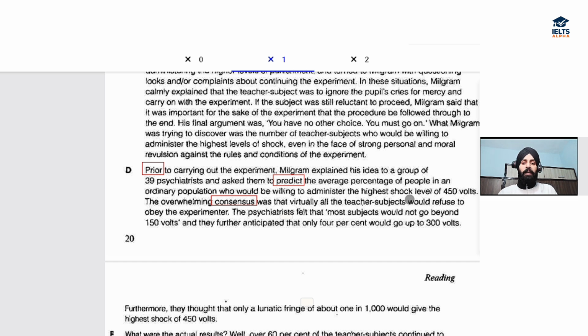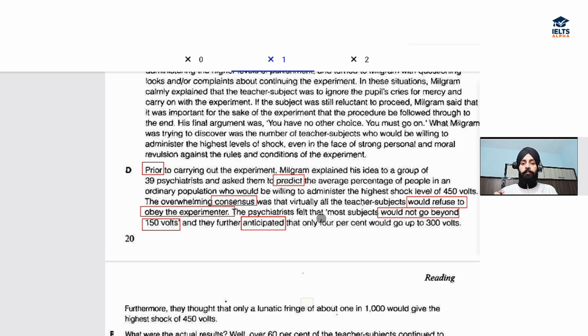See the language right here, the grammatical language, would refuse to, was virtually. So this was the data before the experiment. This was the expectation that they thought that the teacher subjects would refuse to obey. They won't obey the experimenter. Again, would not go beyond 150 volts. Okay. Again, another hint regarding prediction or expectation, that is anticipation or anticipated. This means one and the same thing, right?